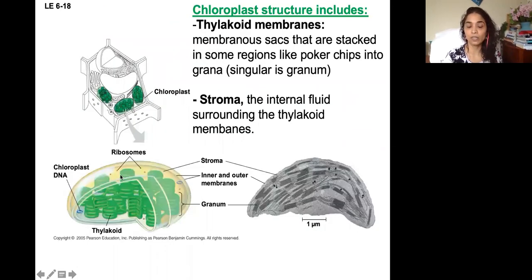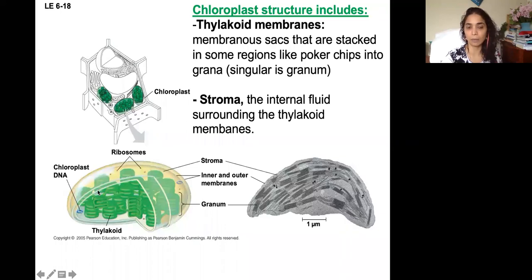So where is chlorophyll? This is the structure of the chloroplast: outer membrane, inner membrane, and the space between them is intermembrane space. Inside the inner membrane, this vesicle or convex structure is filled with fluid called stroma. The stroma has circular DNA and ribosomes, and it has membrane chips arranged one on top of the other like a stack. Each membrane chip is again phospholipids.